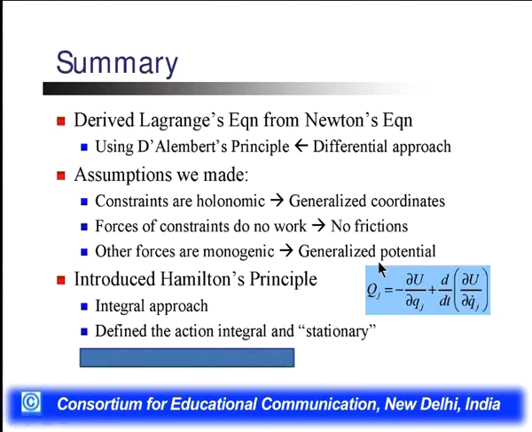Forces of the constraints do not work, so there is no friction on the system. Other forces are monogenic, where we define the generalized potential which depends upon the velocity. And we introduce the Hamiltonian principle which defines the integral path. The previous defined the differential path, but here we define the integral path, and we also define the action integral and the stationary path in this Hamiltonian principle.